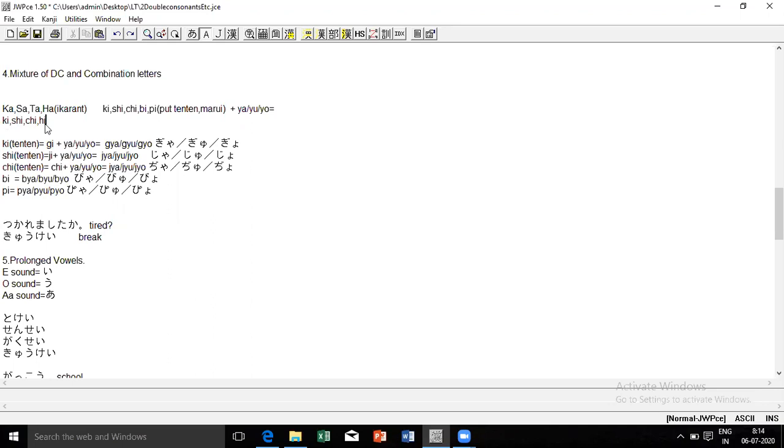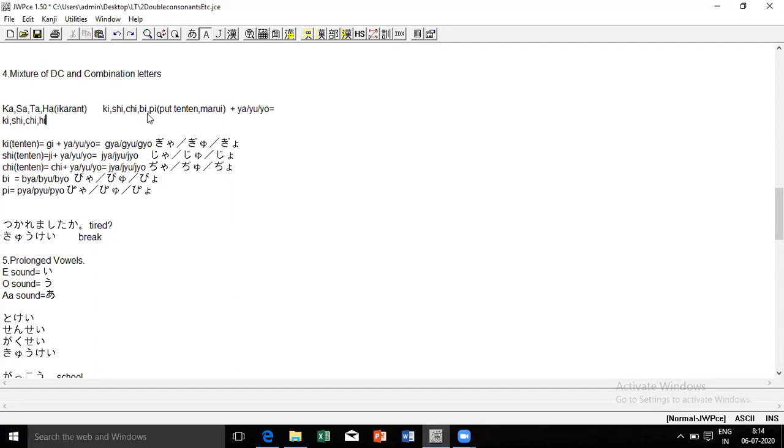We have just segregated kishichi hi. Out of that whole kishichi nihimiri, what I have done is just taken the words that can be double consonants. That is, for the ka series I had taken ki, for the sa series I had taken shi, for the ta series chi, and for the ha series it is hi. So ki, shi, chi, hi.